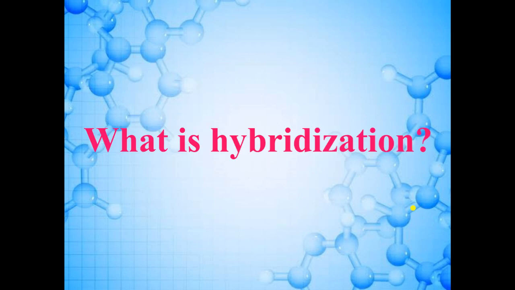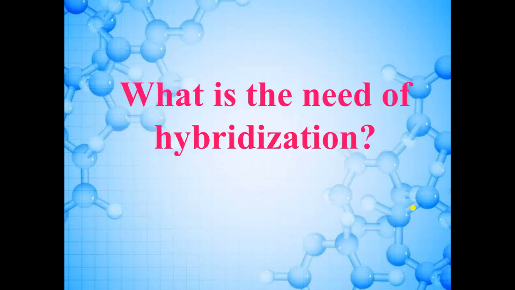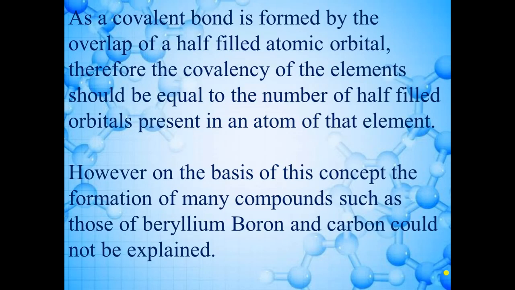So today we will discuss hybridization. So first question is, what is hybridization and what is the need of hybridization? We are already familiar with the valence bond theory from the previous lecture. According to valence bond theory, covalent bond is formed by overlap of half-filled atomic orbitals.